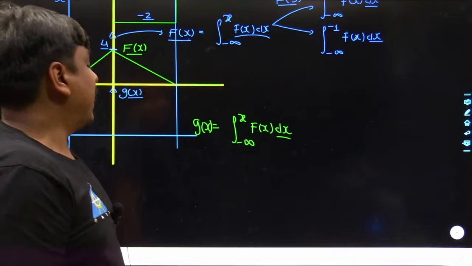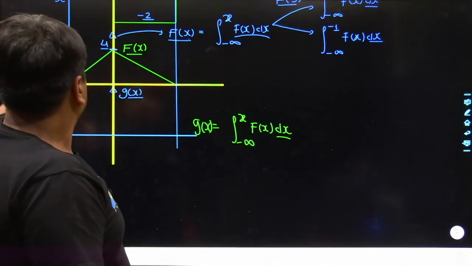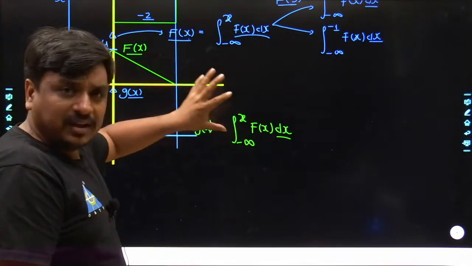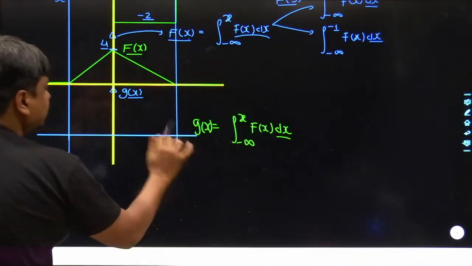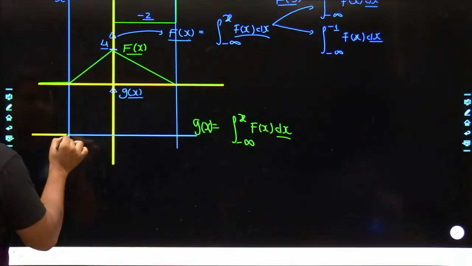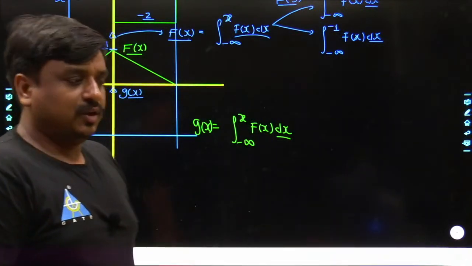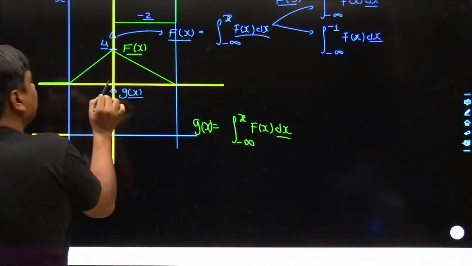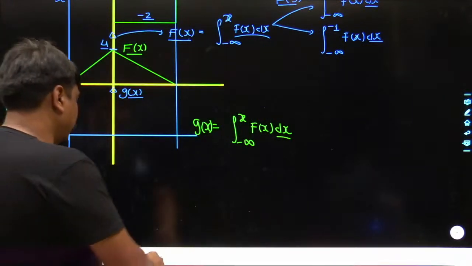The same thing is happening, my dear friends, from minus infinity till x equals minus 2. The worth of capital F(x) has been 0. That means the area accumulated by this integration would remain 0. That means throughout the value of x, the value of g(x) is simply going to be 0. So one thing had been quite self-explanatory. Till x equals minus 2, it would be silence. Yes, that is also okay. Now, if you focus on the straight line between x equals minus 2 to 0, it has been a straight line which had the positive slope. What does that mean by the positive slope?